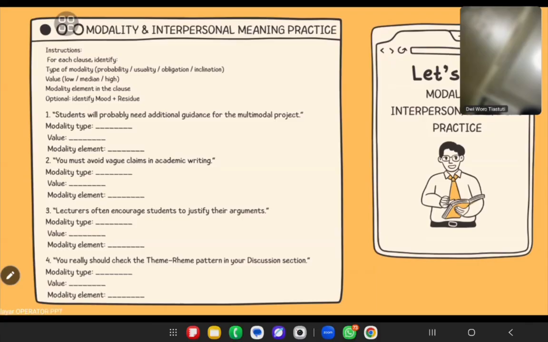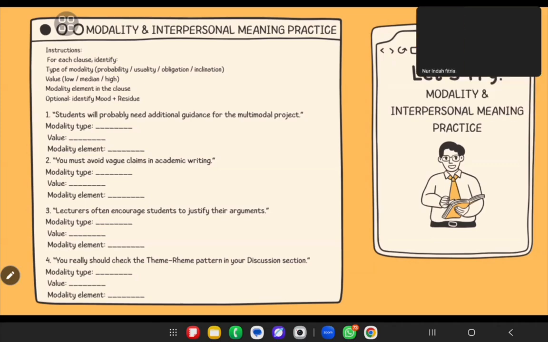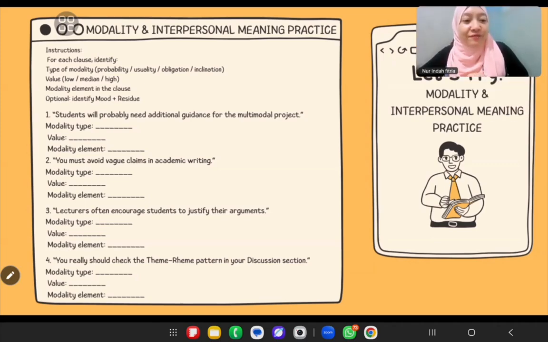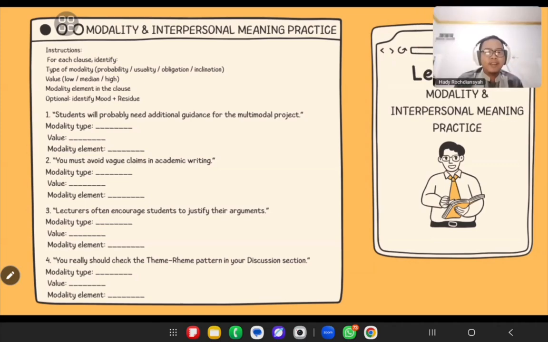That's great. But the modality element? Must. Must, that's right. It's the finite. Okay. Number 3.